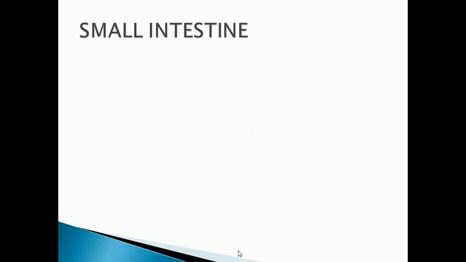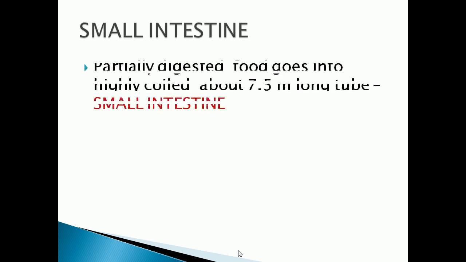So for the small intestine, now the food gets partially digested in the stomach. Last class we have seen that. So the partially digested food goes into the highly coiled tube, which is a long tube of about 7.5 meters. The long tube is called what?